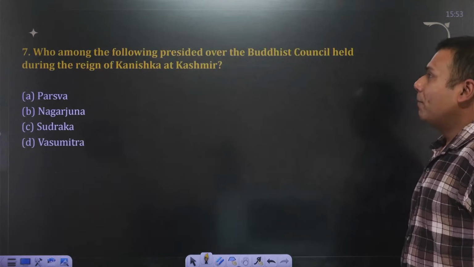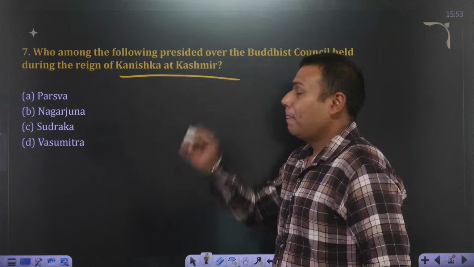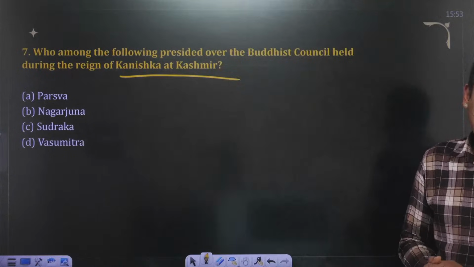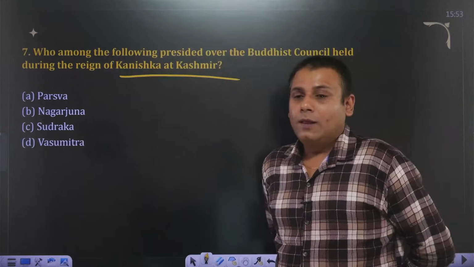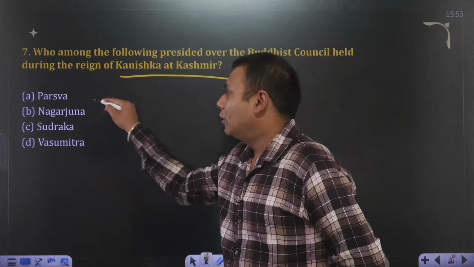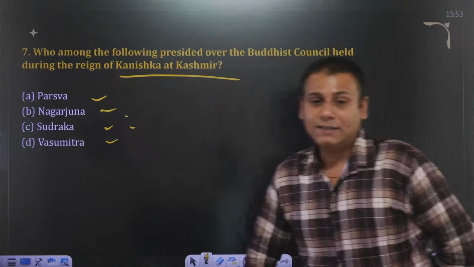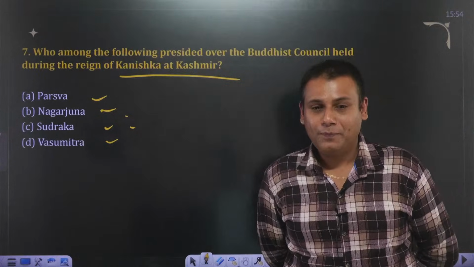Who among the following presided over the Buddhist council held during the reign of Kanishk at Kashmir? It was Parsva, Nagarjun, Shudrak, or Vasumitra. Yes, please fast. Totally, how many Buddhist councils were held, first of all?